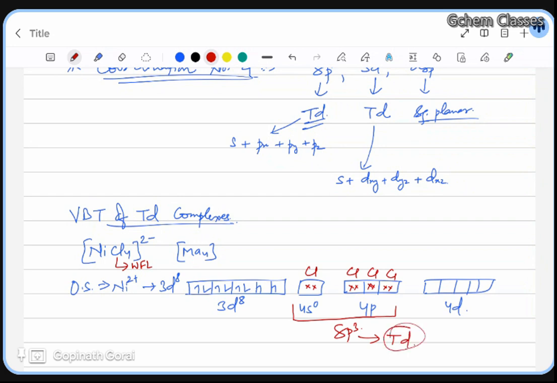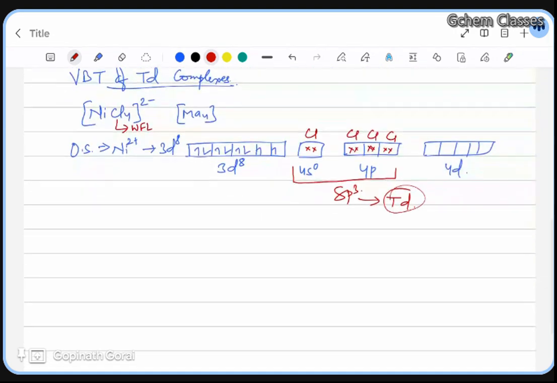So likewise you have to calculate. Now you have to draw the geometry over here. So you have nickel over here. This is the tetrahedral. You can draw it directly, because lone pair will not affect over here. So chloride, chloride, chloride, and chloride. Understood? So like this, you have to draw. Got it?